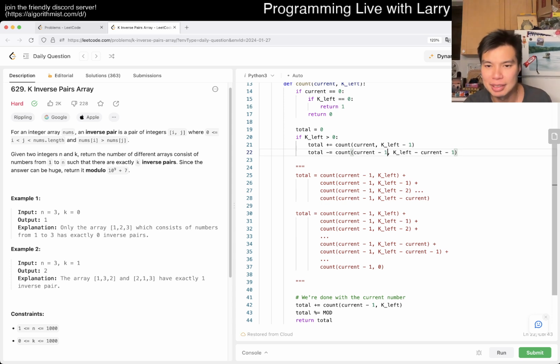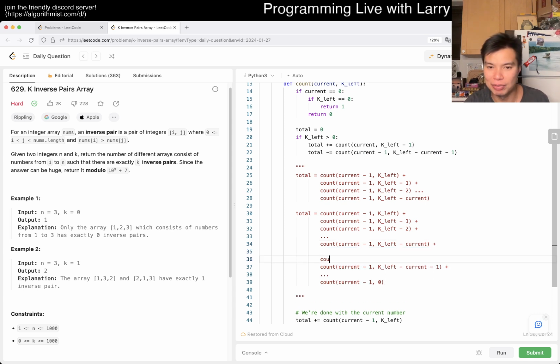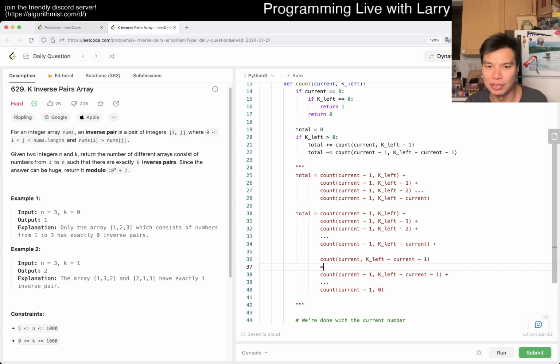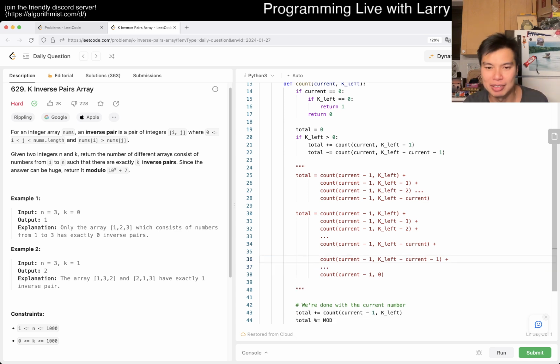Or is it? Well, here we actually don't want this, because this is actually wrong, because this is just this part, and we have to add the dot dot dot part. But this part actually is equal to count of current k left minus current, I think, or maybe minus 1, right? And this part is equal to this part, so this would be this. And obviously, if you don't do it that way, then you have to write out this for loop, and this for loop is also going to add a lot of time complexity. So that's what this part is.